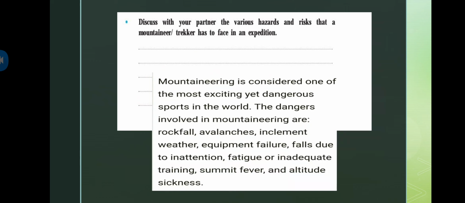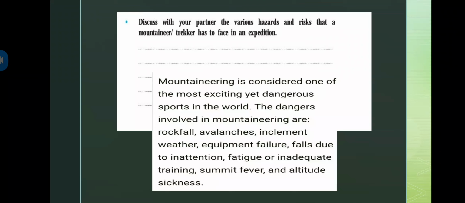Mountaineering is considered one of the most exciting yet dangerous sports in the world. Obviously, mountaineering is a very exciting activity, we can say, right? But at the same time, it's a dangerous one also. If we slip, we will fall down, right? And there is no chance of our safety or something like that.